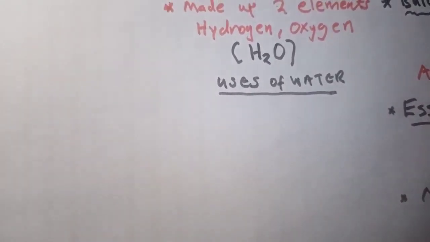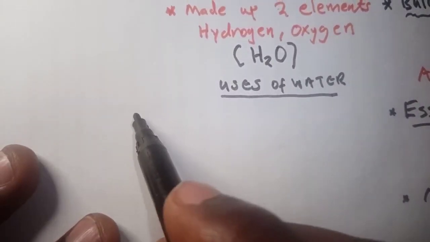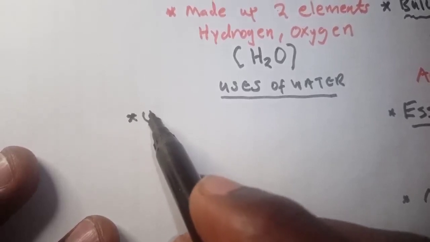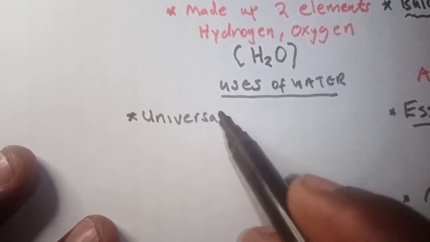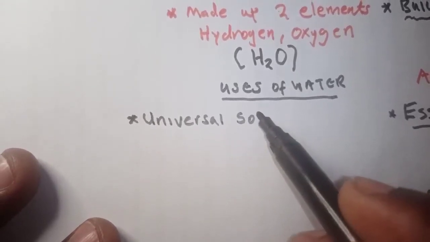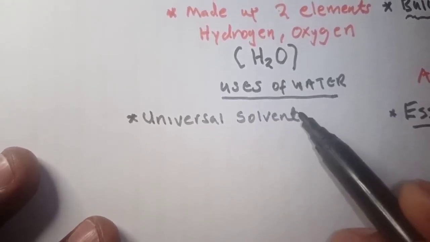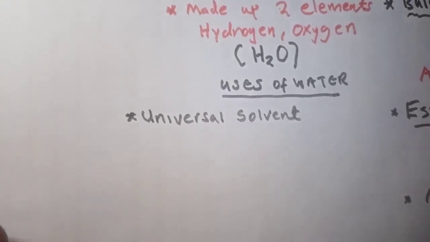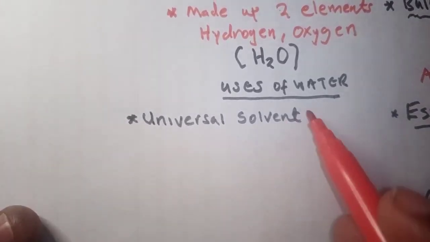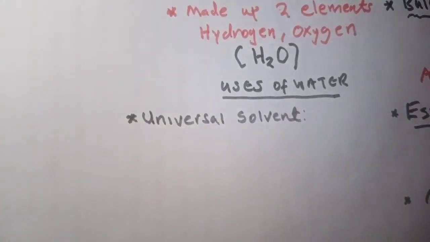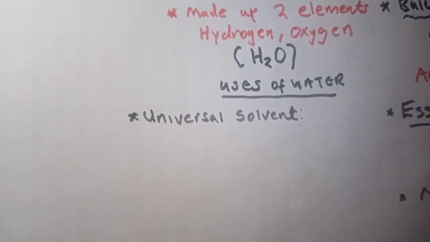What happens? Number one thing to note is that water is a universal solvent. What is a universal solvent? It means that water is able to dissolve a lot of things. Solvents dissolve things, so it can dissolve a lot of things. So it is a universal solvent.